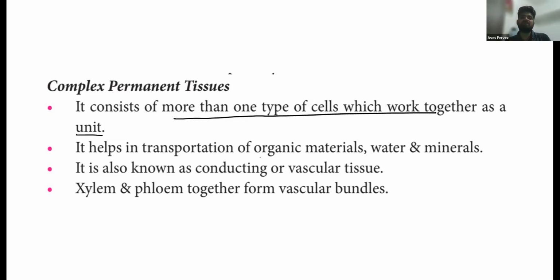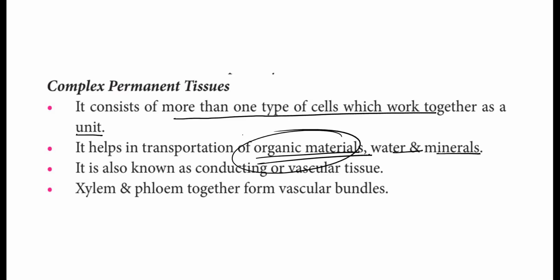Now, talking about complex tissue, it is going to consist of different types of cells. When they join together, they form a complex tissue. What does it help with? It helps in transportation. Complex tissues, generally vascular bundles, help in the transportation of materials like water, minerals, and also food. The food that is prepared by the plant needs to be transferred from one part of the plant to a different part. So how is it transferred? They need some pipes, some connectivity there.